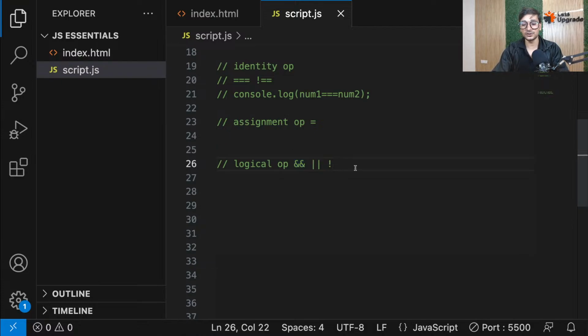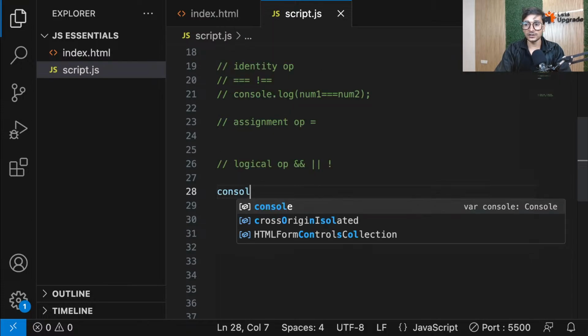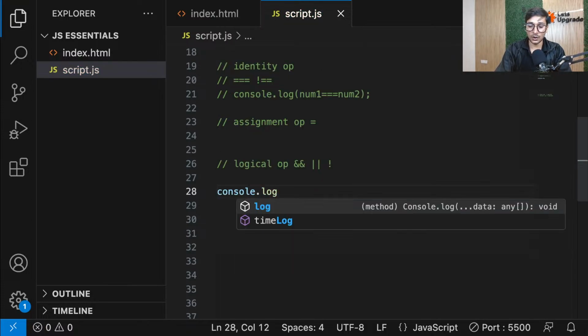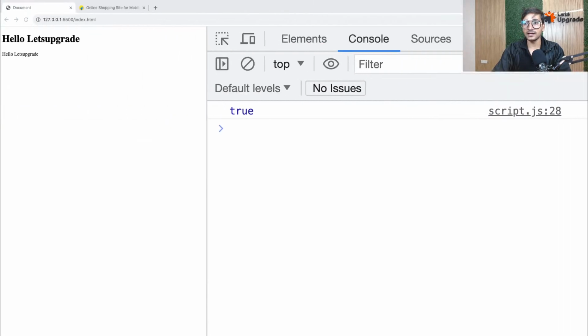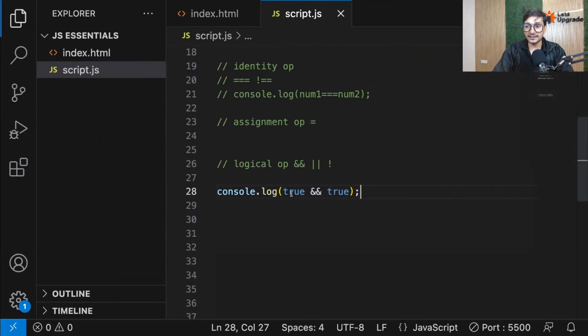Now let me show you. If I go and do console.log and if I do true and true, see guys, please focus everyone, see what it does. It will give me back true. So guys, it considers this as the whole operation. Like, okay, this is true. Now this true, I am writing it directly right now, but this true can also be the output of some relational operation.